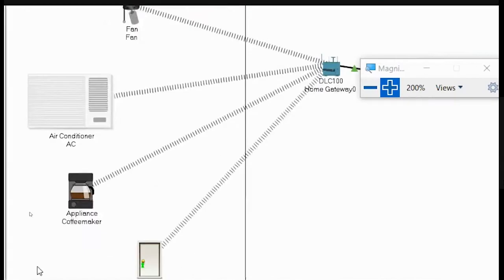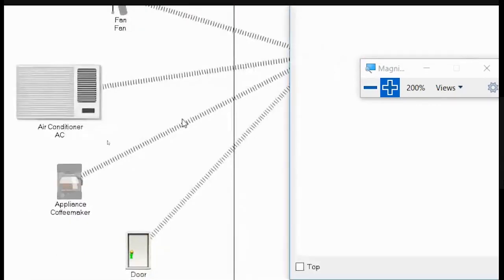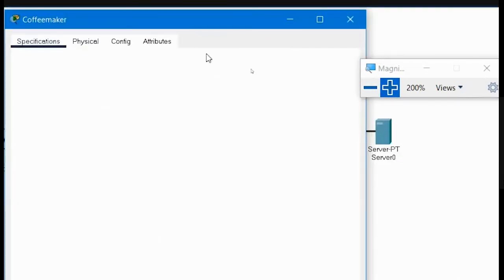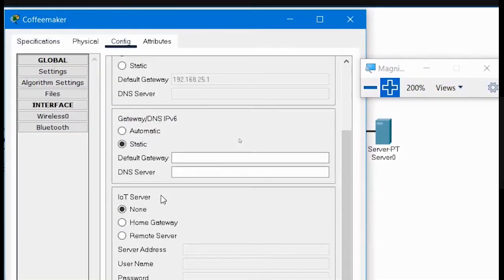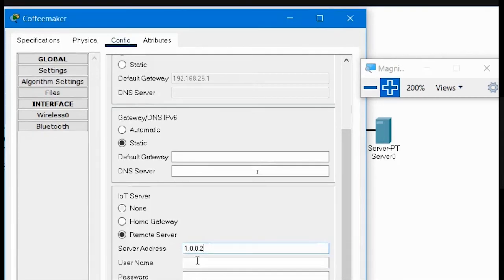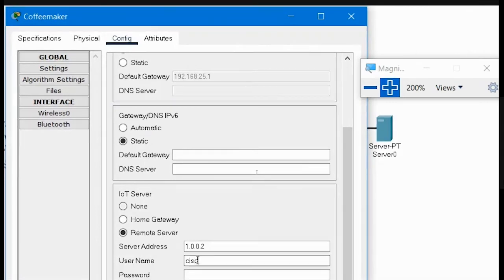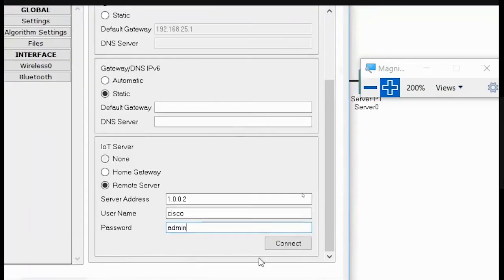Next, I will also add the coffee maker. Go to config, then go to remote server and provide the IP address 1.0.0.2, and then the ID and the password, which are Cisco and admin respectively. Again connect this one.